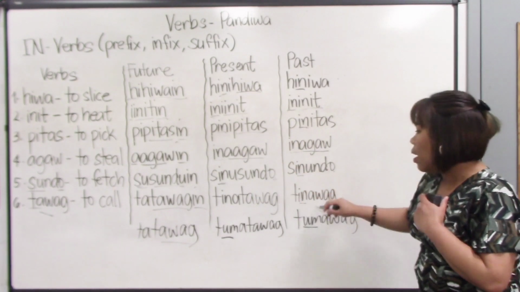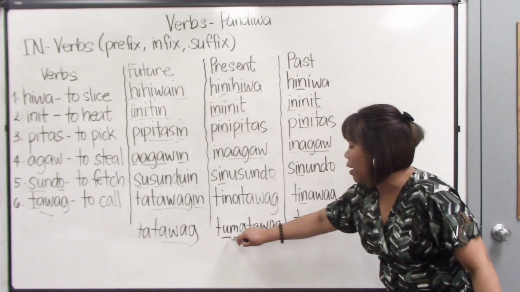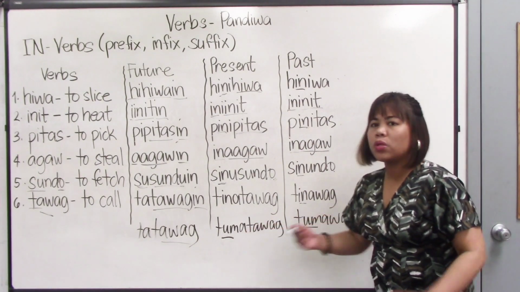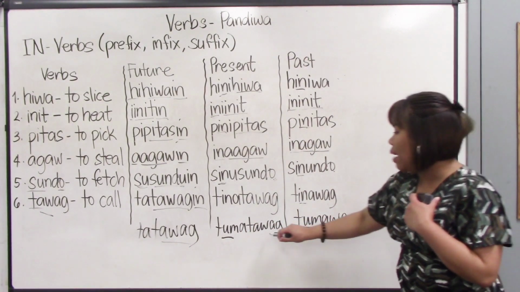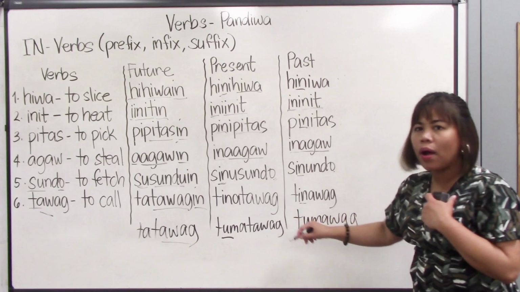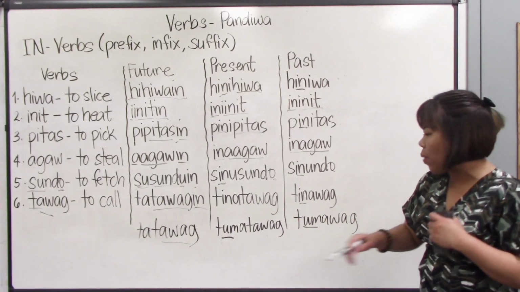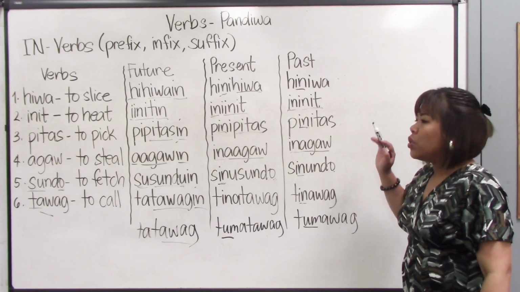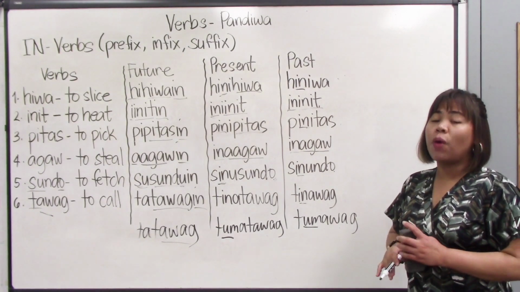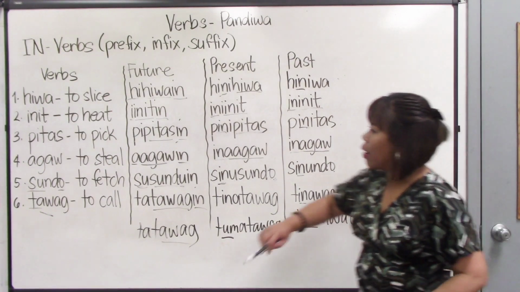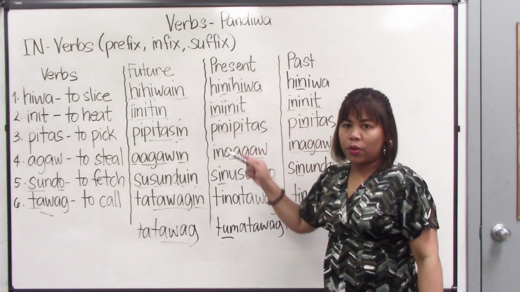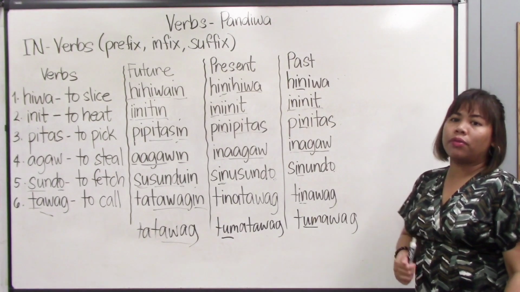The sister. But for this one, if it belongs to the um group, then the focus would be myself. I am the one calling. Tumatawag, I am the one. So, I am the focus. That's why when you are conjugating a verb, you should know what is the focus of the verb as well, because there are verbs that could belong to one group and then it could belong to another group as well.